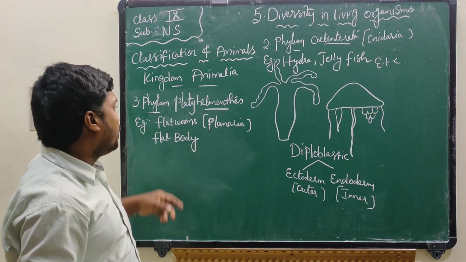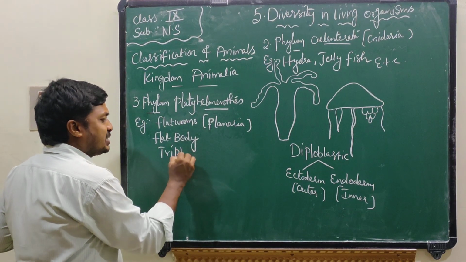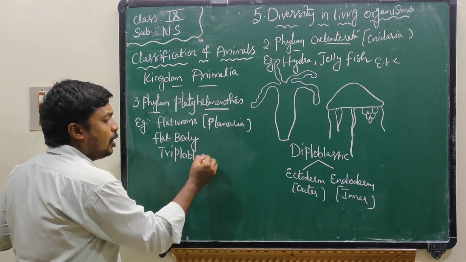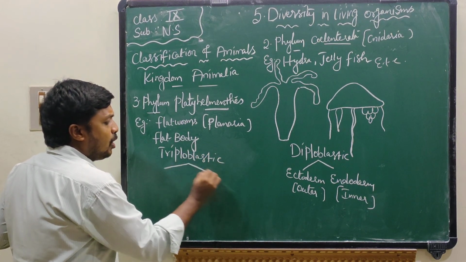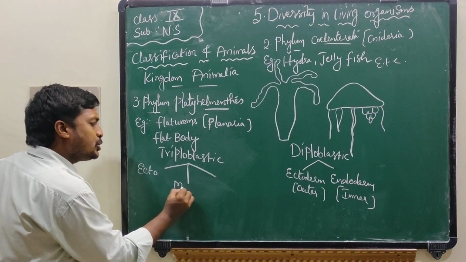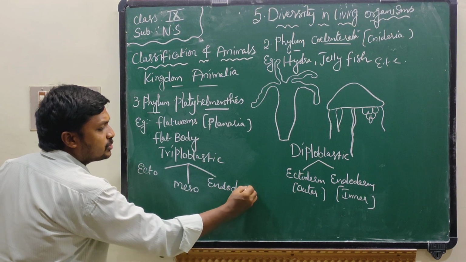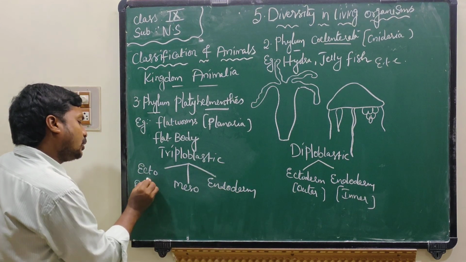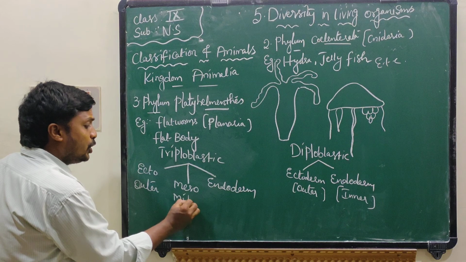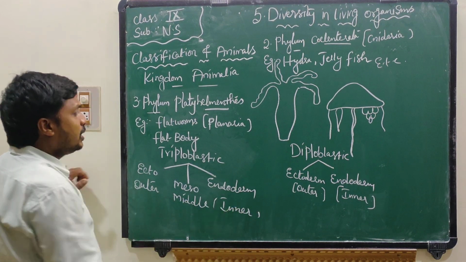In this group of organisms, we can find they are triploblastic. Triploblastic means they have three layers: outer ectoderm, middle mesoderm and inner endoderm.